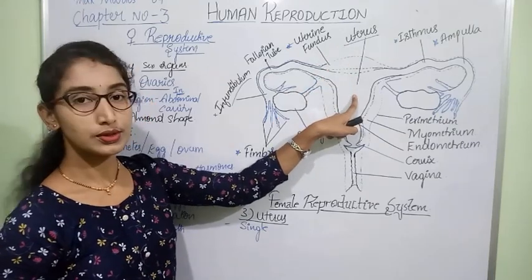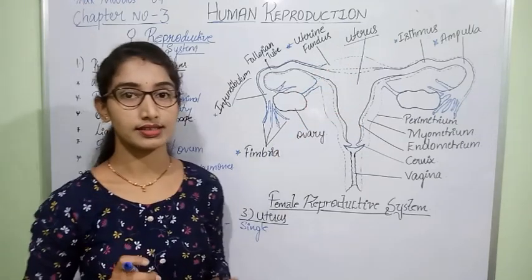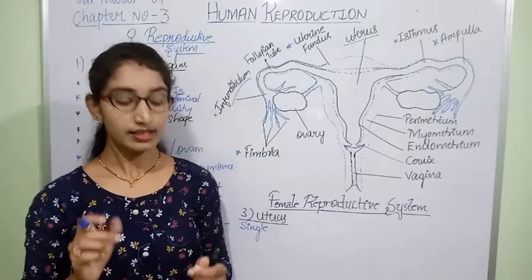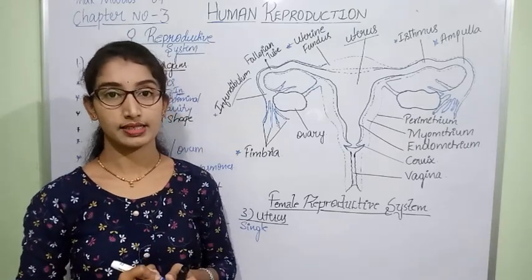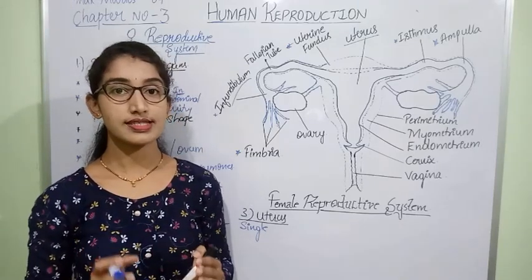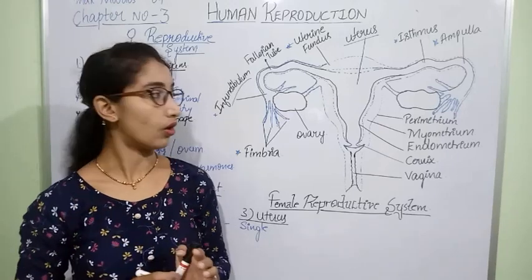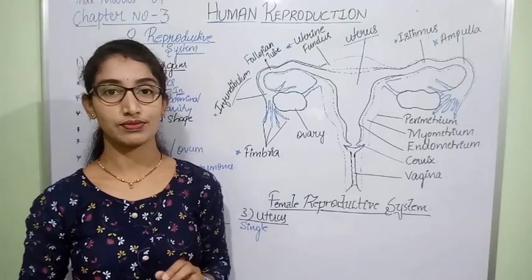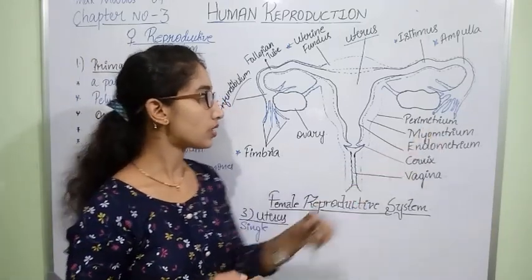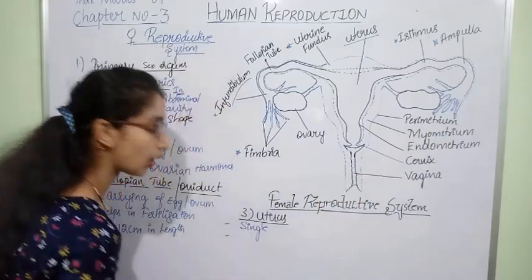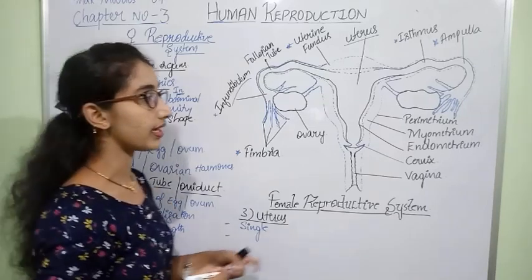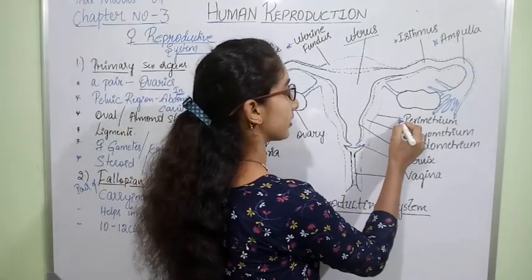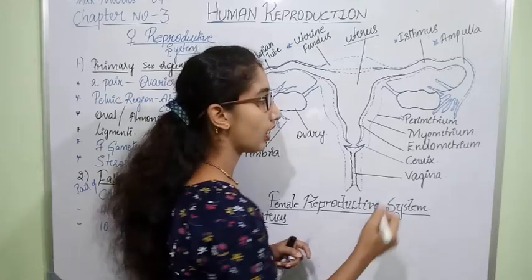And the uterus has 3 different layers. That means the uterus is made up of 3 different layers. Which are those 3 different layers? The outermost thin layer is called perimetrium.